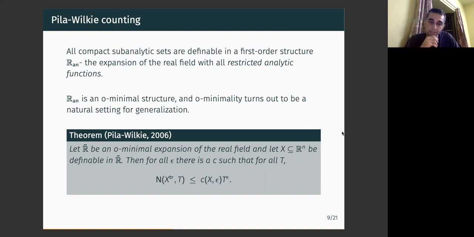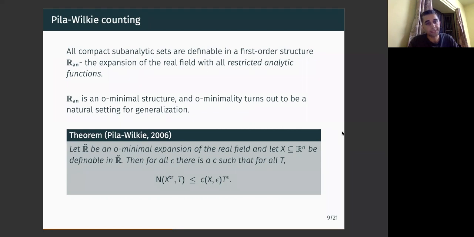In that, the number of rational tuples in the transcendental part of X of height at most T is bounded above by C times T to the power epsilon, where C works for all T. So in particular, all compact subanalytic sets of any dimension are included in this setting. But there is much more. I mean, there are sets which are nowhere analytic and definable in an o-minimal expansion of the real field, and so on. So this is a significant generalization in more than one direction.